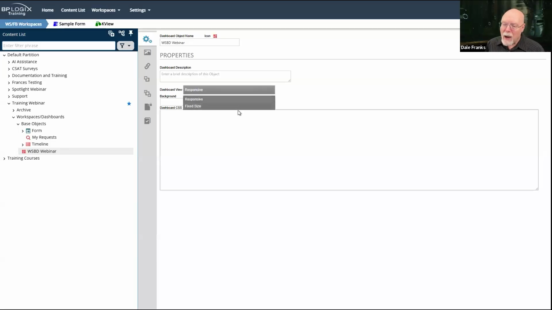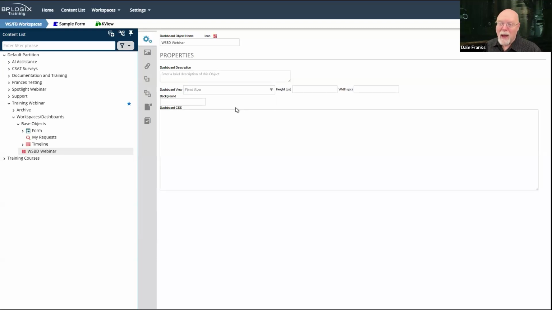However, you can change it to fixed size. You can say it must display at 1920 by 1080 pixels. You can do that. I wouldn't, but you can, because now it's always going to be 1920 by 1080, and that's what we're going to have to live with.